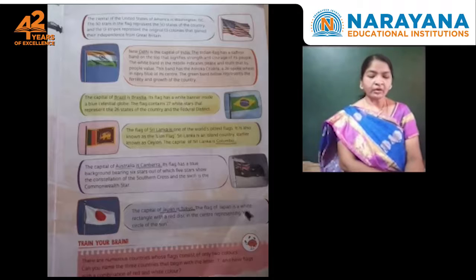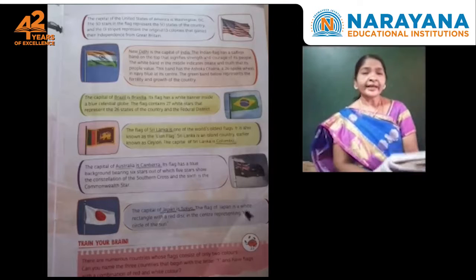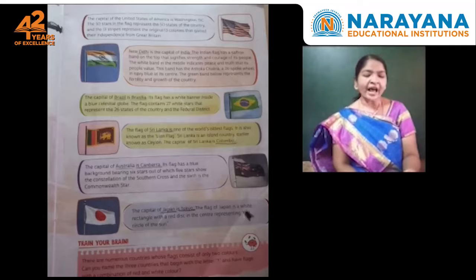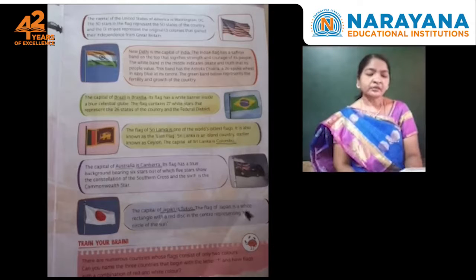Okay, children, the capital of Australia is Canberra. Its flag has a blue background bearing 6 stars, out of which 5 stars show the constellation of the Southern Cross, and the 6th is the Commonwealth star.